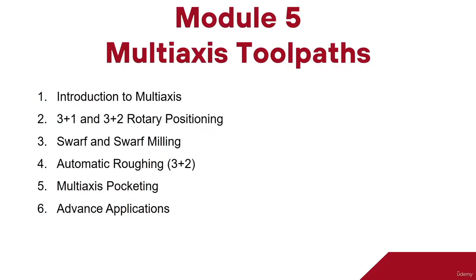So we have started module number 5, which is about multi-axis toolpaths, and we have covered the introduction to multi-axis, and both the 3+1 and 3+2 positioning. And in the previous video, we discussed the swarf milling operation. So today we are going to perform automatic roughing using 3+2 axis, which is a very interesting topic and a very interesting toolpath system. So let's get started.